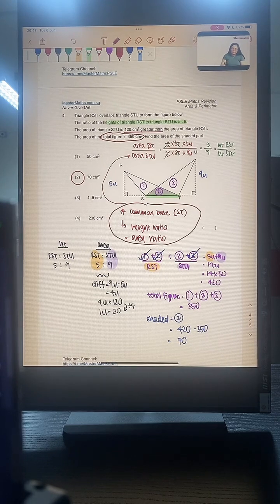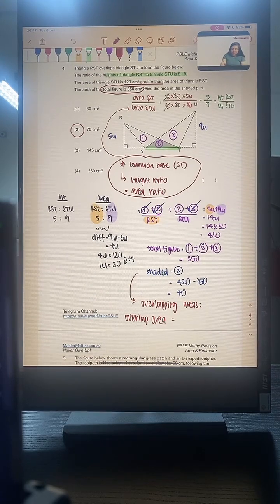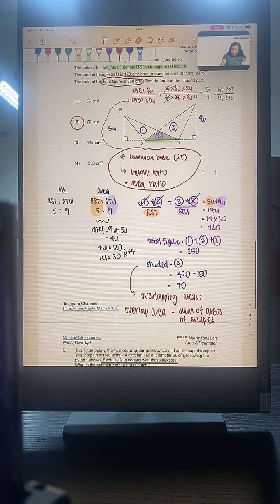The second learning point for this question, let me write it out below. If we have overlapping areas, if I want to find area of overlap, overlap area is going to be the sum of areas of the shapes minus away the total figure.